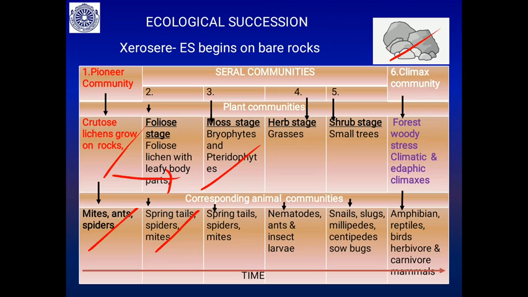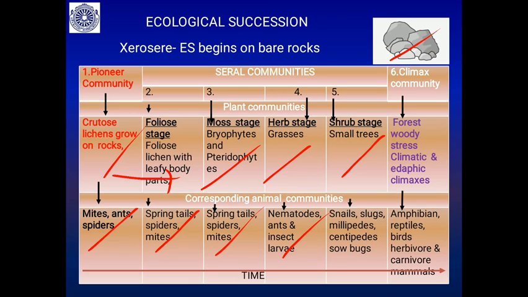So bryophytes and pteridophytes support all this ecological succession that occurs on the bare rock. Then this moss stage is succeeded by the herb stage, which supports nematodes and ants. By this time, you can see a sufficient amount of soil is formed due to the weathering action of all these lichens. Then the herbs are succeeded by the small trees.